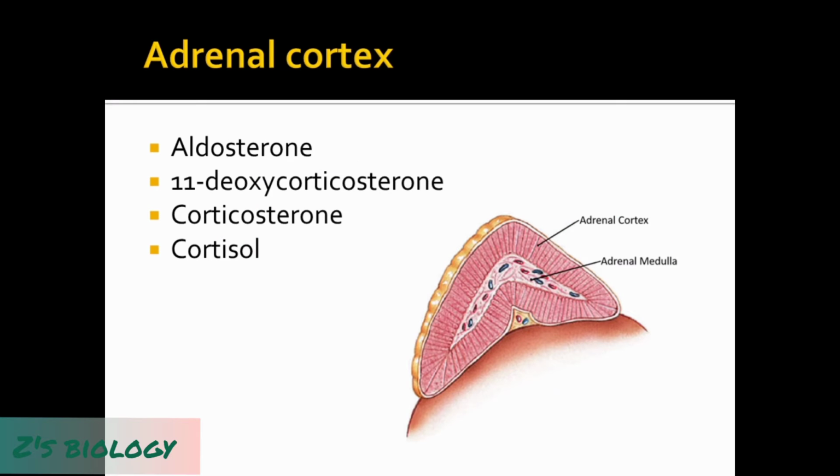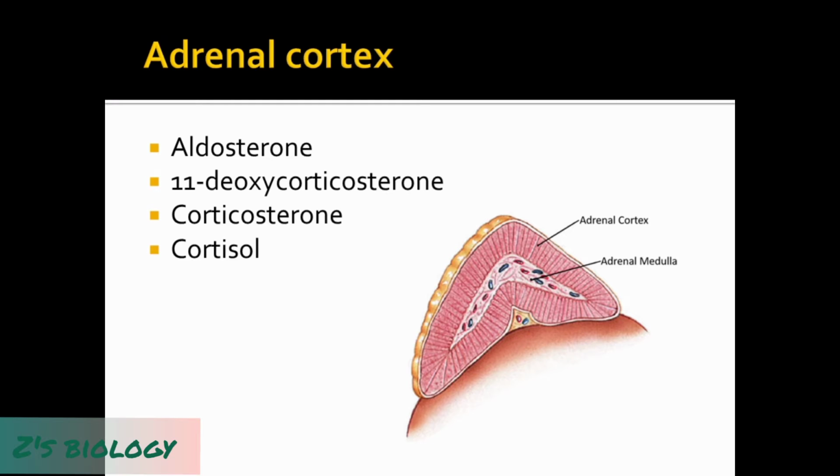So the adrenal cortex releases certain hormones. These are known as adrenocortical hormones, and these are steroidal in nature, so we can call them corticosteroids. And corticosteroids are grouped into three different sections or groups: the mineralocorticoids, then the glucocorticoids, and the sex hormones.